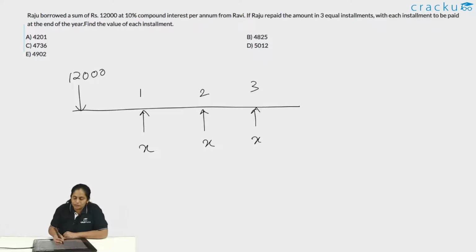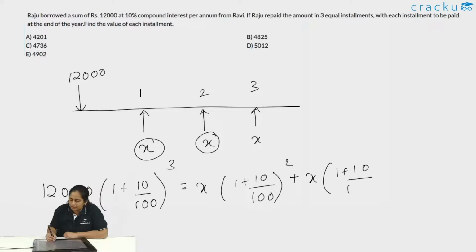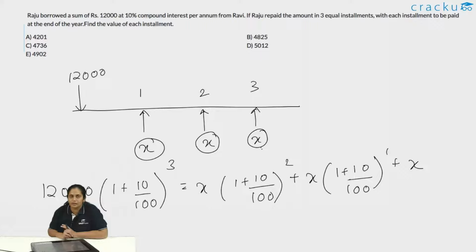So what is the future value at the end of 3 years of this 12,000? That will be 12,000 into (1 plus 10 by 100), the whole cube. This is equal to the future value of this after 2 years. So this is x into (1 plus 10 by 100), the whole square, plus the future value of this at the end of 1 year. So that is x into (1 plus 10 by 100) raised to 1. And the future value of this, because it is given at the same time, future value of x at that point of time will be x only. This is the formula that we have, and this is the equation that we get.